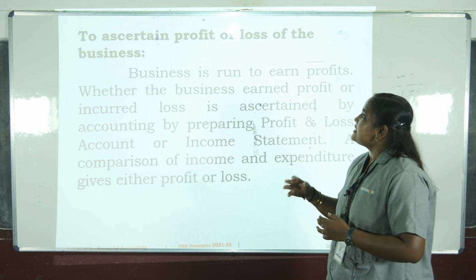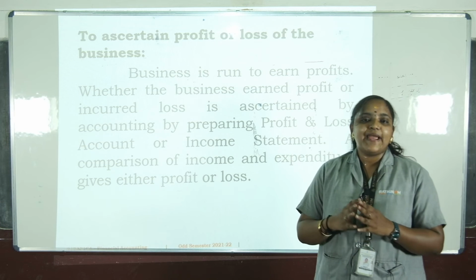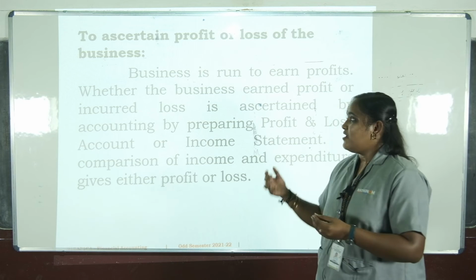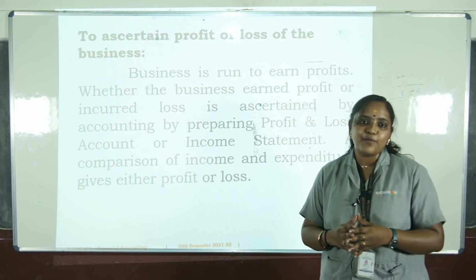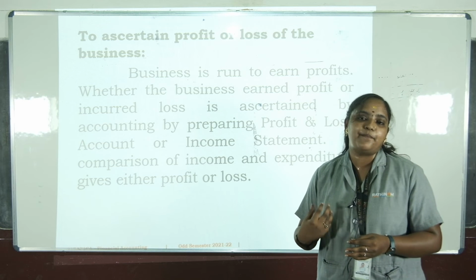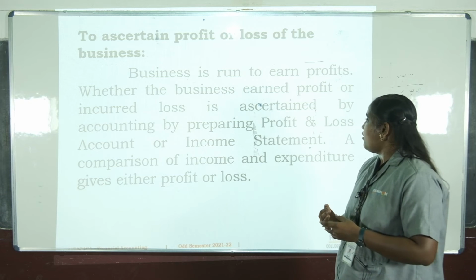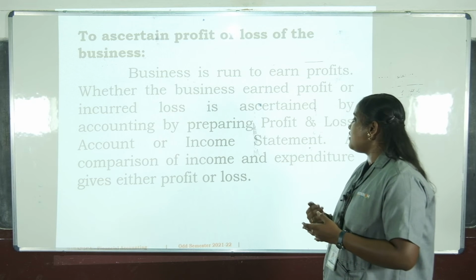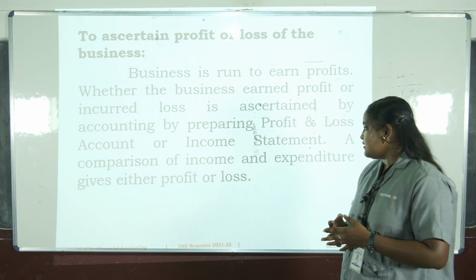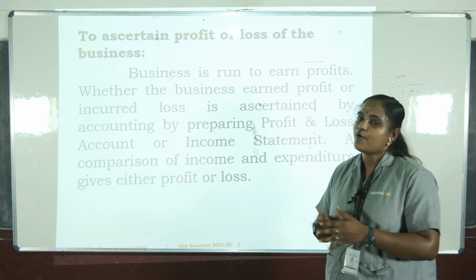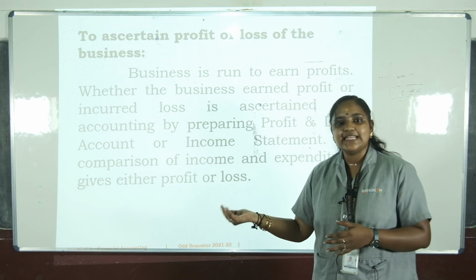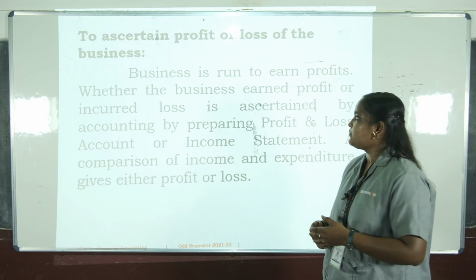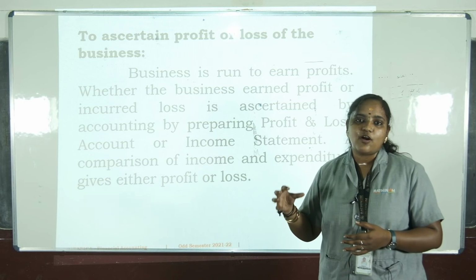Next, to ascertain profit or loss of the business. The main motive for starting a business is to ascertain a profit or a loss. The business is run to earn profits. The only motive to start a business is to earn a profit. Whether the business earned profit or incurred loss is ascertained by accounting by preparing the profit and loss account or income statement. Comparison of income and expenditure gives either profit or loss. If we are lucky, we can attain a profit. So this is known as ascertaining profit or loss in the business.